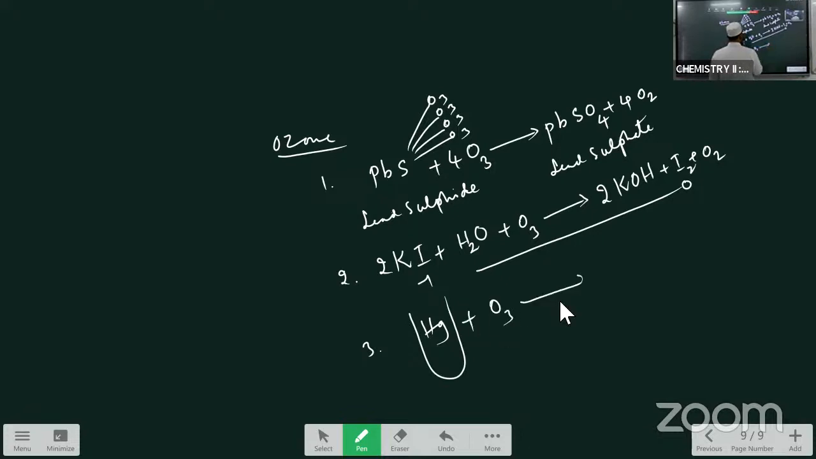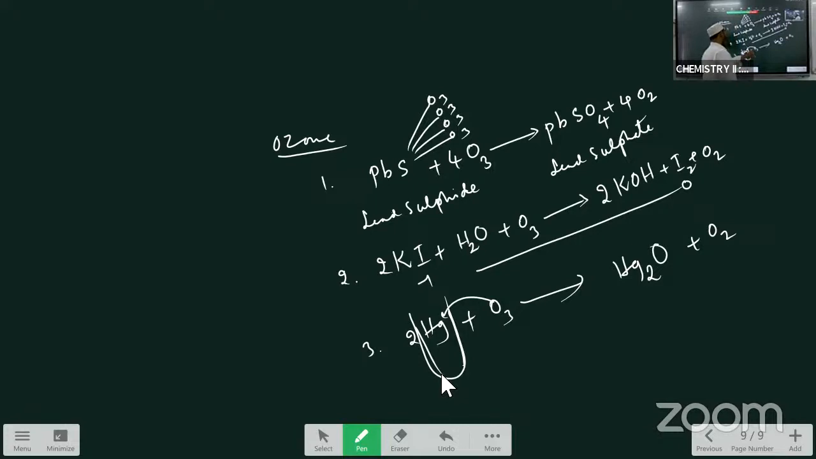When O3 is passed through this mercury, it loses its properties. What does mercury become? Mercurous oxide. Hg is converted to Hg2O and oxygen O2 is liberated. That means when O3 is passed through the mercury, it loses its properties and sticks on the glass tube. It starts sticking to the walls of the test tube. So this is the property called the tailing of mercury. Tailing means sticking, sticking of mercury or tailing of mercury.